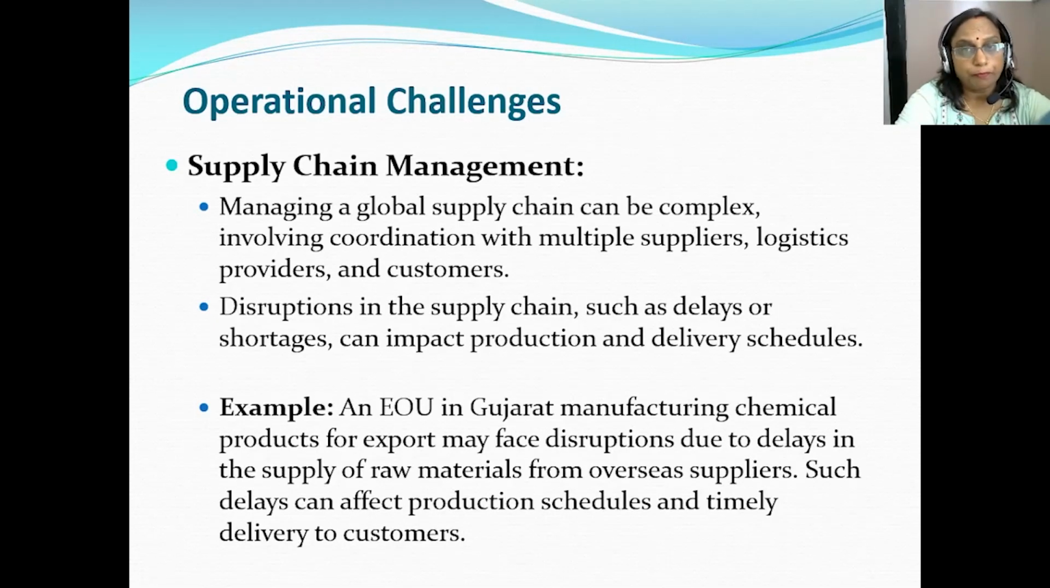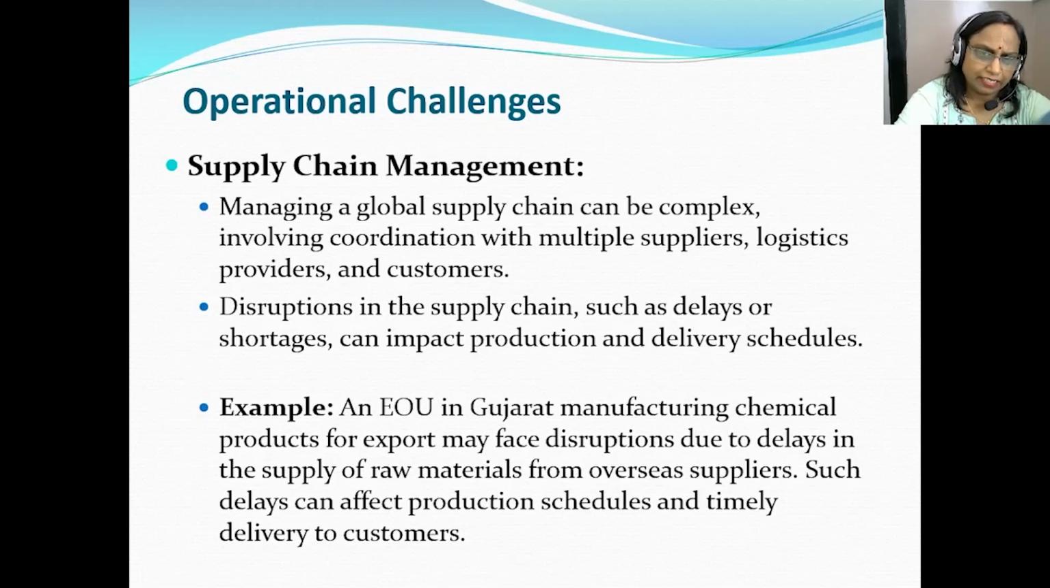With respect to the operational challenges, these EOUs are also facing challenges relating to logistics and supply chain management. Managing the global supply chain is a very complex process which involves coordination with multiple suppliers, logistics providers, and customers. Any disruptions in the supply chain, such as delays and shortages, can impact the production and delivery schedules of the EOUs.